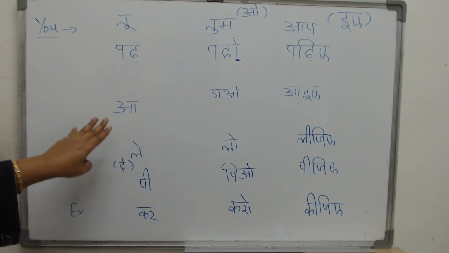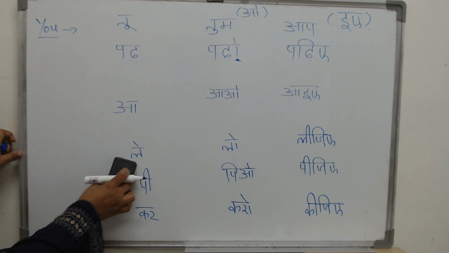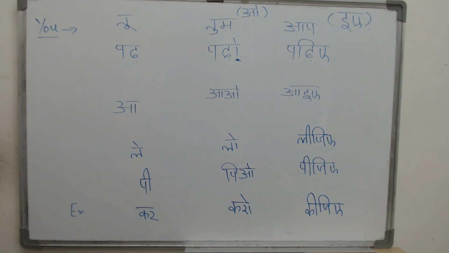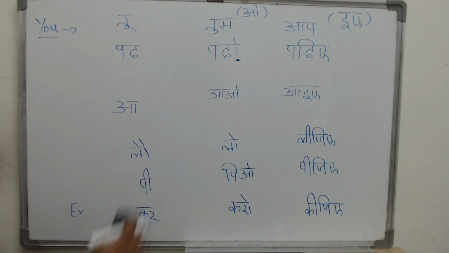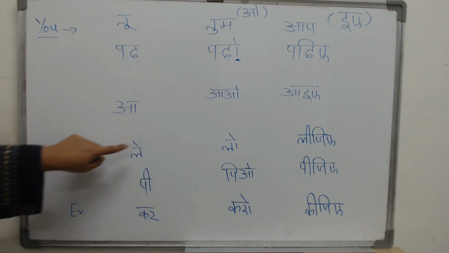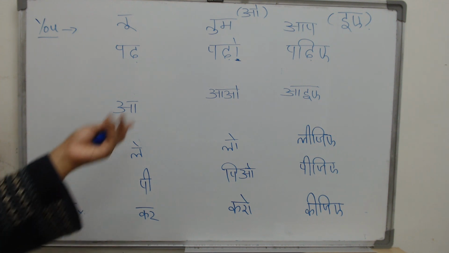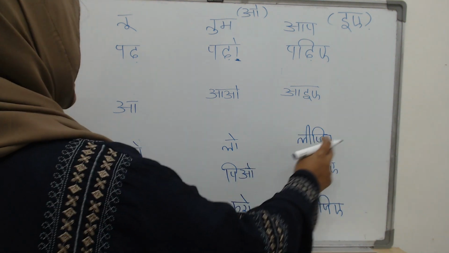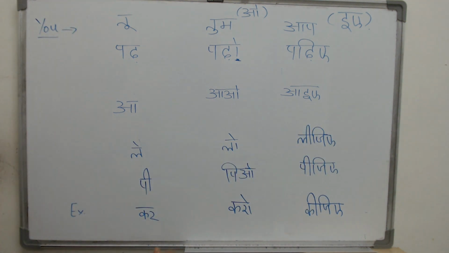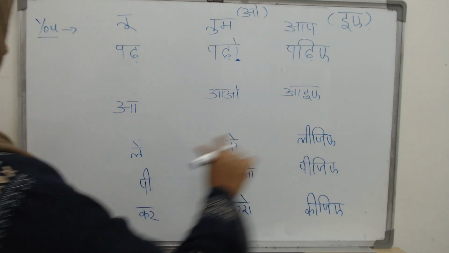Now what is your third word? It ends with an e ki matra. Le, de. De means to give, le means to take. How will they change? It already has a matra. It already has an e ki matra. You cannot just put another matra here. There is no way to read it, right? So what will you do? Drop this e ki matra and instead put lo. And then how will it change if you are talking to someone older? Li, ji, ye. Please be careful with the spelling. This first one is the badi e. Li, ji, ye.